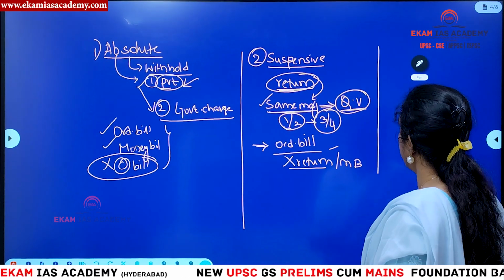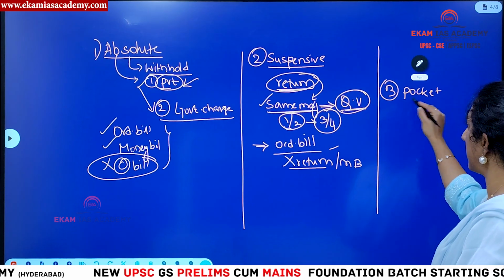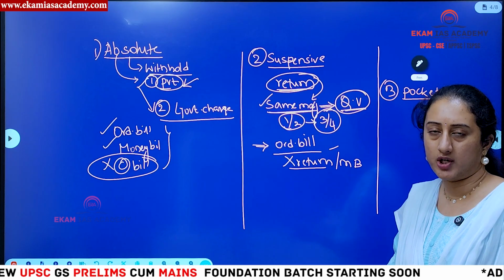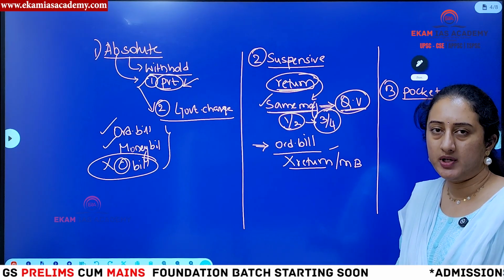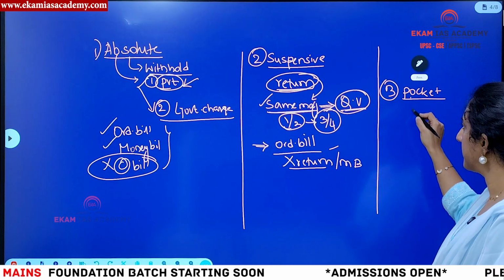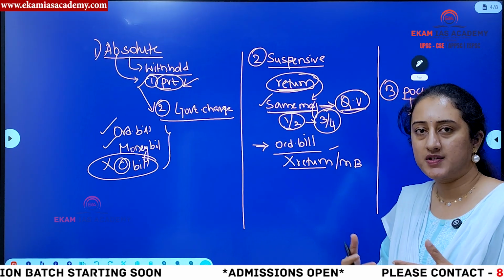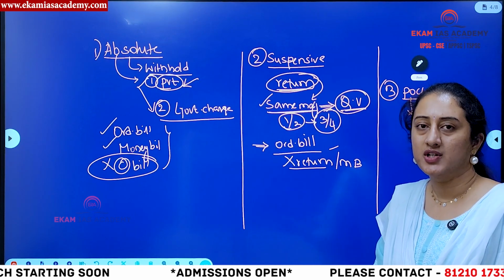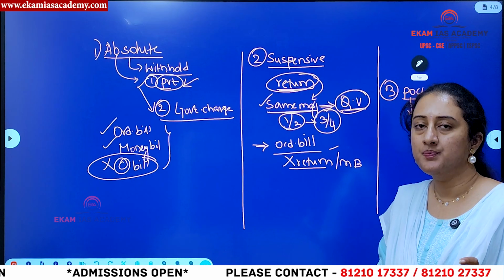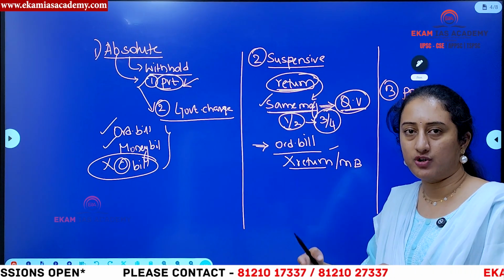Then what is pocket veto? The third one is pocket veto. Pocket veto means he doesn't express anything, he just keeps the bill simply in his pocket. That is how we call it a pocket veto. That means if he simply sits silent on a bill without saying anything, then we call it a pocket veto, right? Generally in India there is no time limit for the President's assent, right? Even if he's simply sitting idle, we cannot question. But in USA the time limit is mentioned, like 2 weeks. That is why the pocket of the Indian President is considered to be larger than the pocket of the US President.